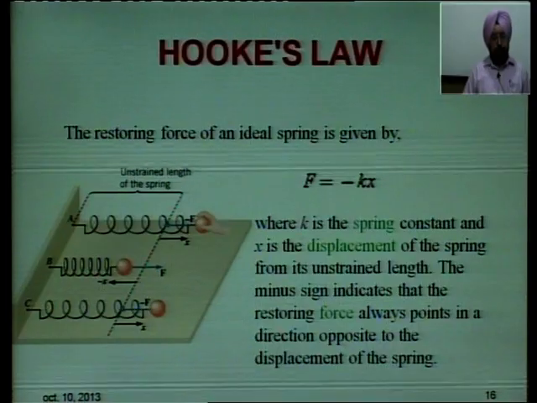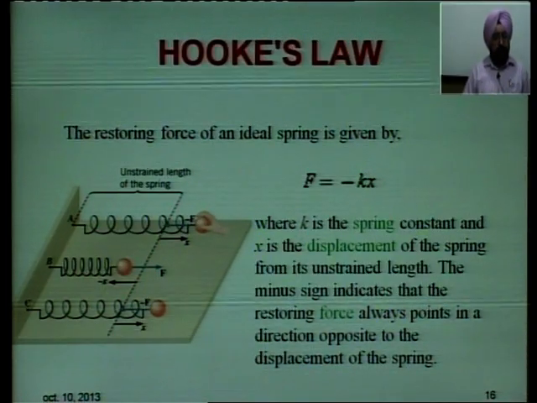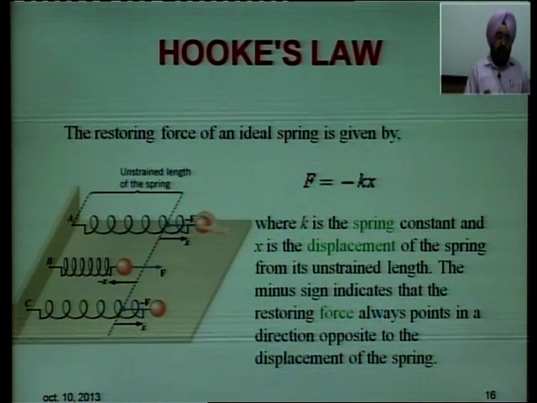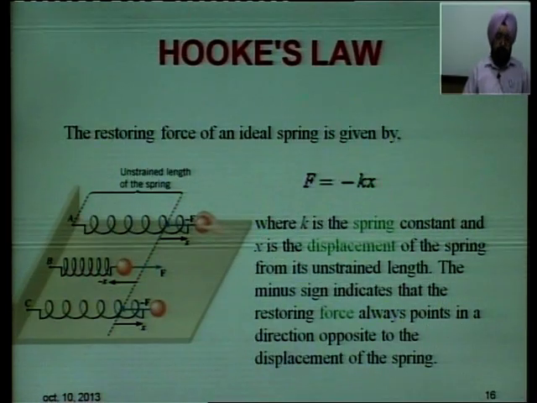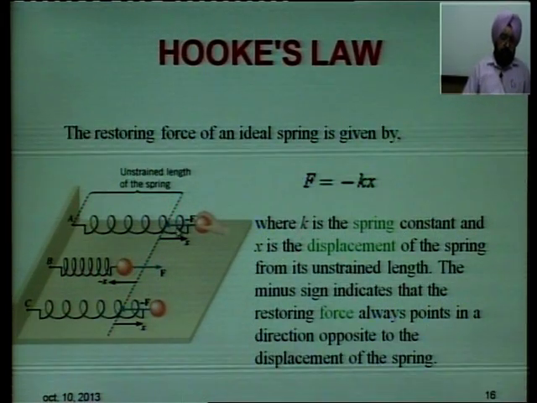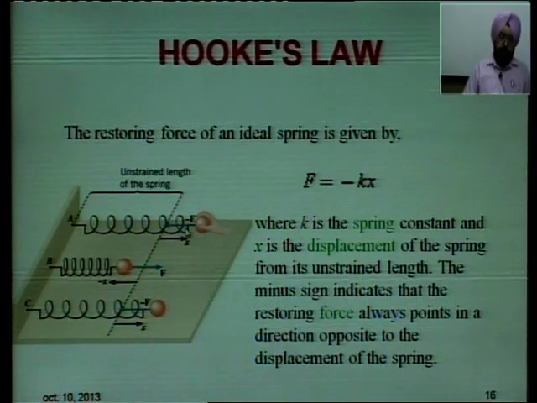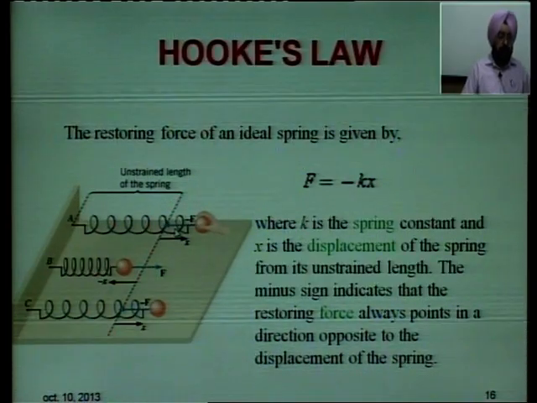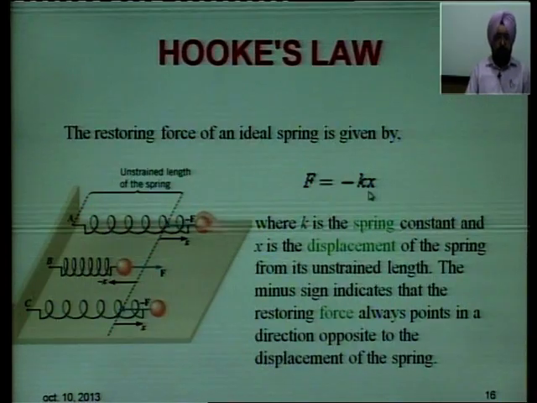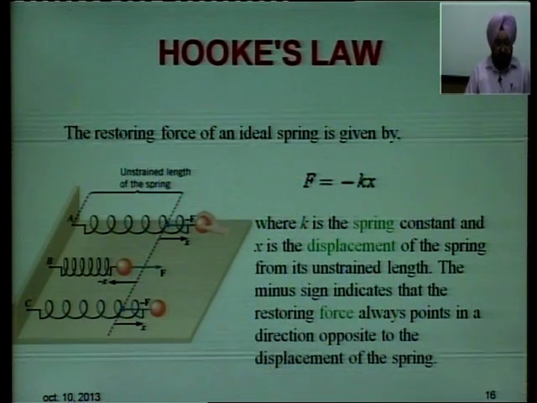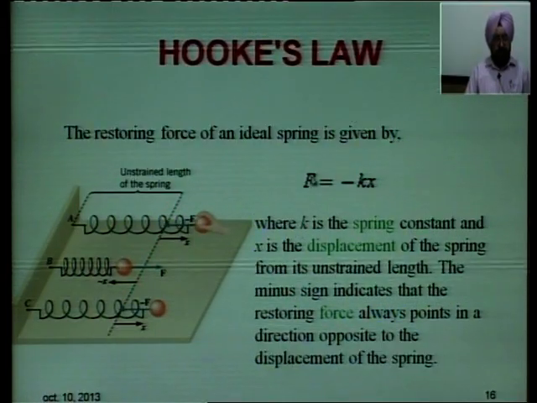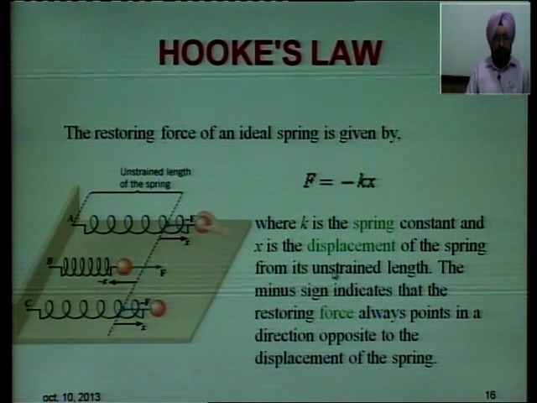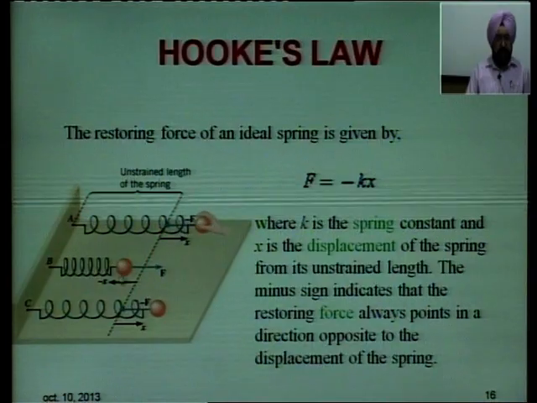Now, let us study about Hooke's law. The restoring force of an ideal spring is given by F equal to minus kx. What do we mean by this? That restoring force will be proportional to the displacement. You have a ball here, जिन्ने force नाल तुसी इसनू इधर नू खिंचोगे उन्ने force नाल ये restore होएगी. Larger the displacement, larger will be the restoring force. K is called spring constant, it is a proportionality constant which we call spring constant. It is defined as restoring force per unit displacement.